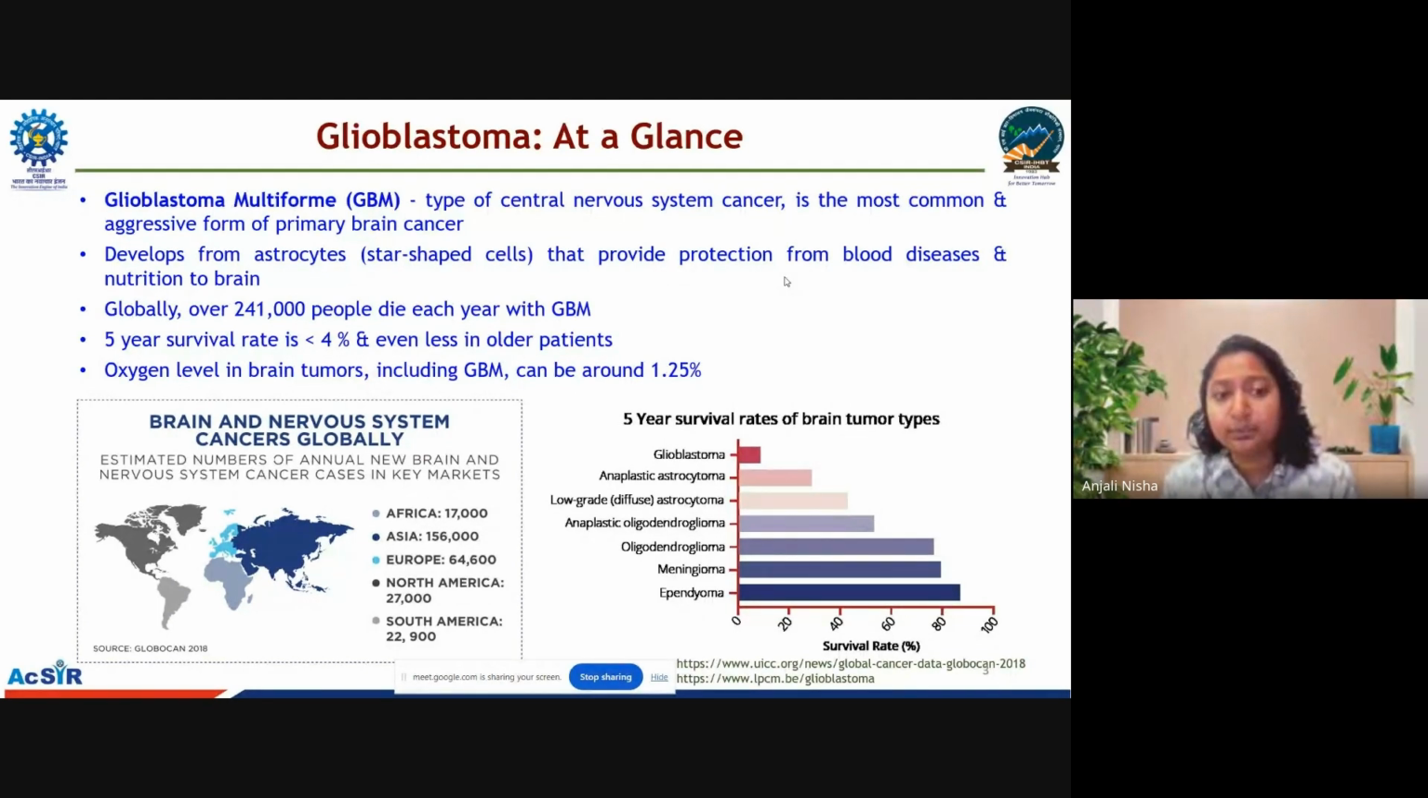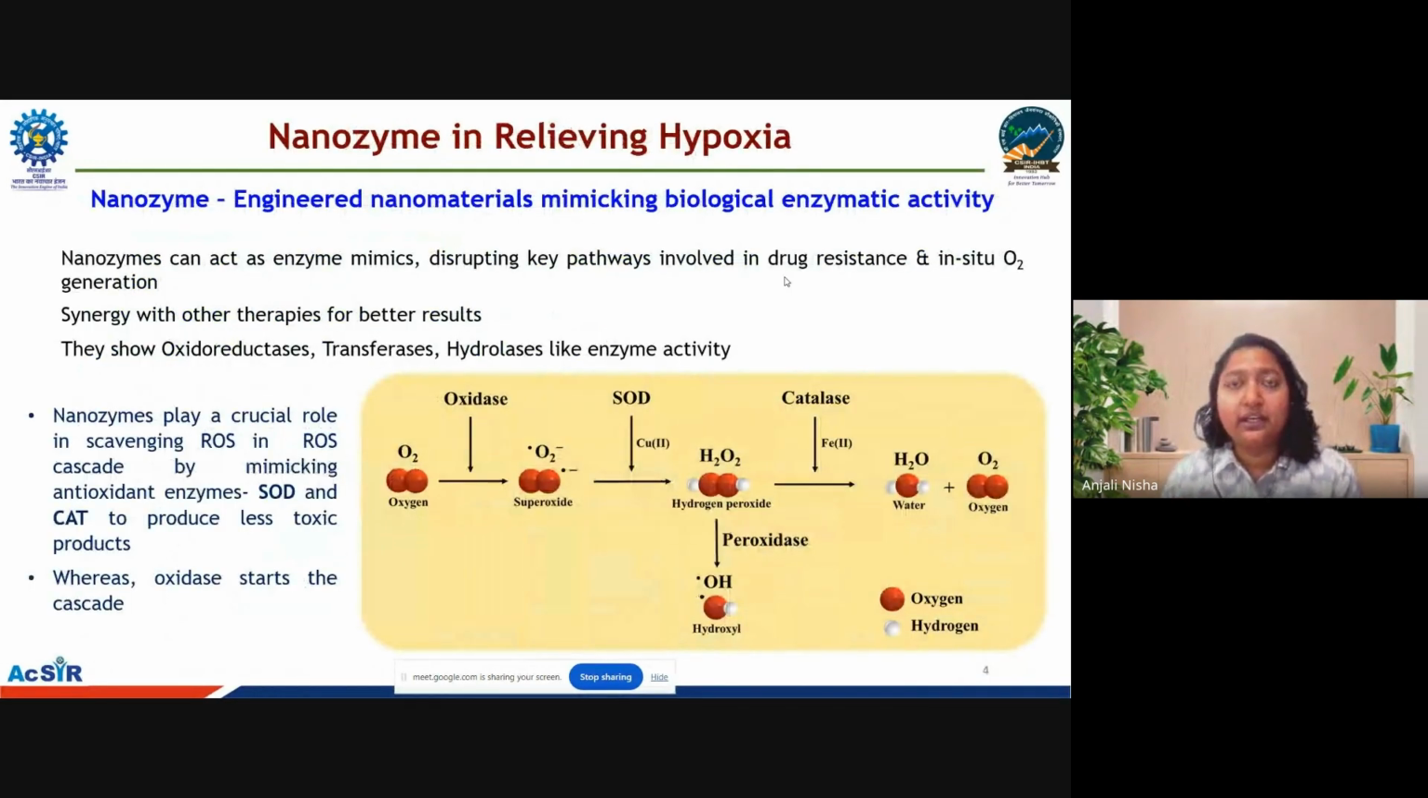Oxygen level in brain tumors, including glioblastoma, can be around 1 to 1.25%. Further, the hypoxia creates a major hurdle in the treatment of glioblastoma. Thus, more new strategies are required to relieve the hypoxia in glioblastoma. One such therapy or technology that is coming up is nanozymes.